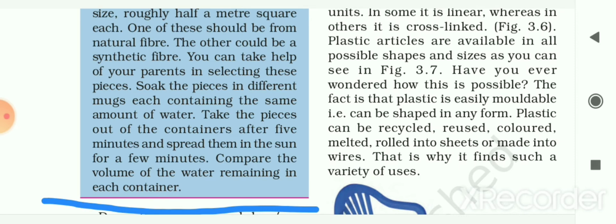So what will you observe? You will observe that the mug in which the cotton cloth was soaked has a lesser amount of water than the one in which the nylon cloth was soaked. That means the mug in which we soaked the cotton cloth has less water as compared to the other mug. So the conclusion from this activity is that synthetic fibers absorb very little water. They look like waterproof or water resistant as compared to natural fibers.